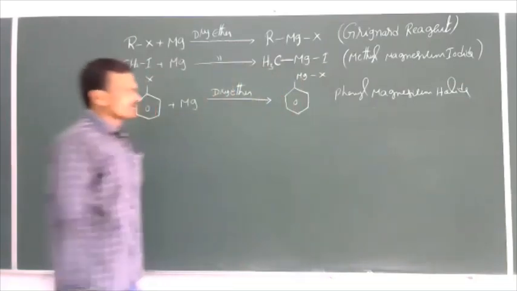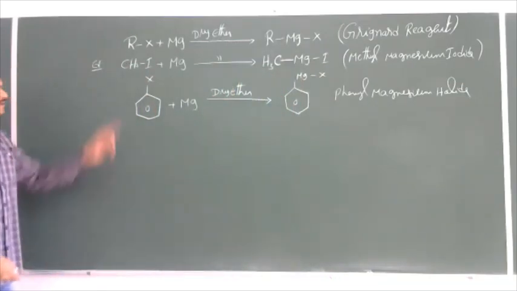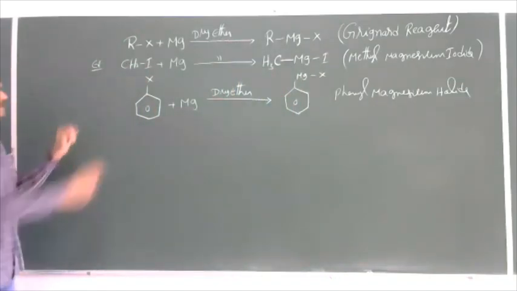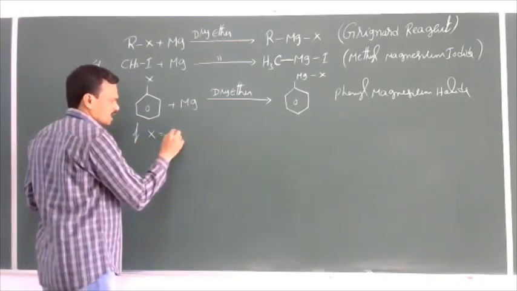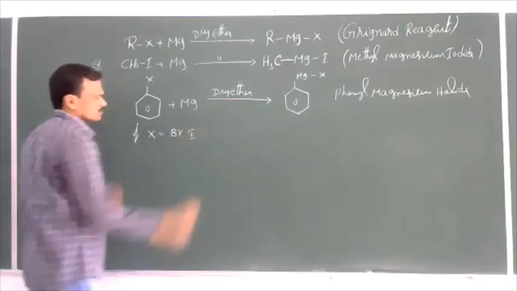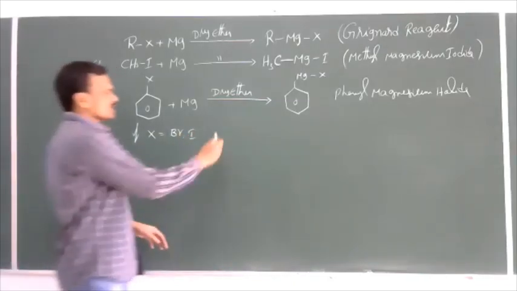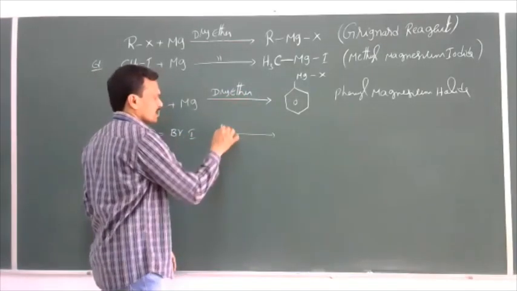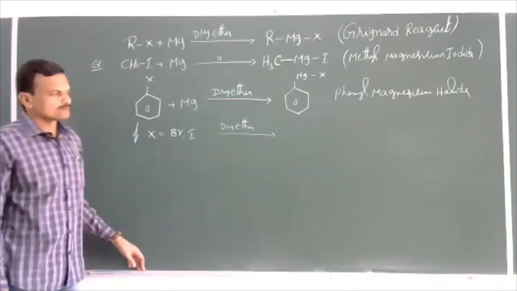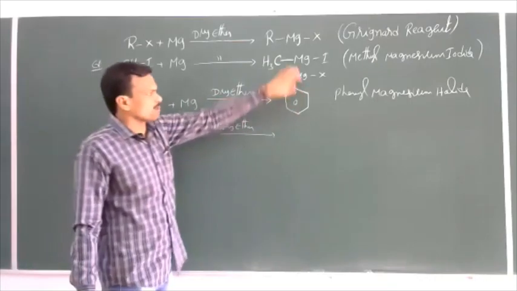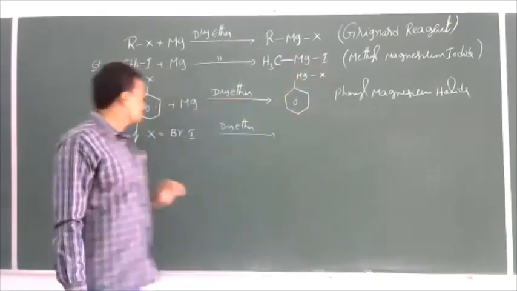Then what is the halogen here? Suppose if the halogen is bromine or iodine, then the reaction is carried out in the presence of dry ether. The product is the same, phenyl magnesium bromide or iodide.